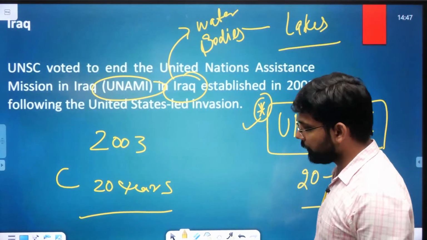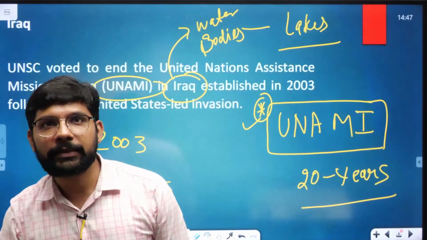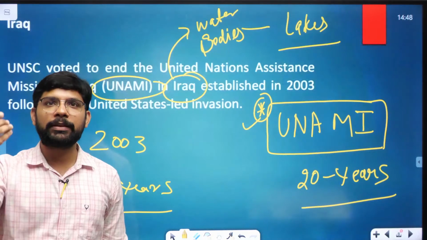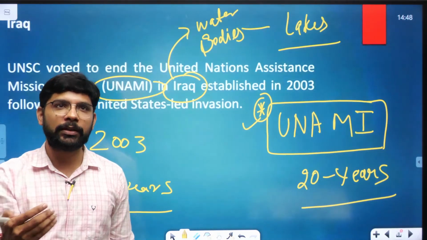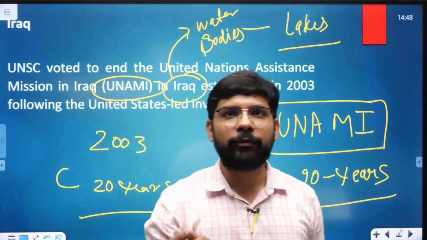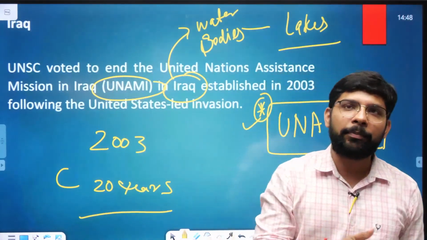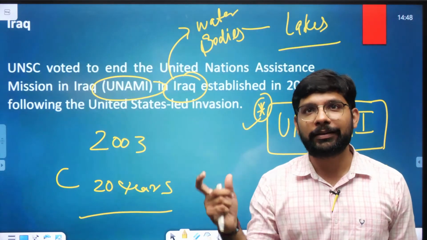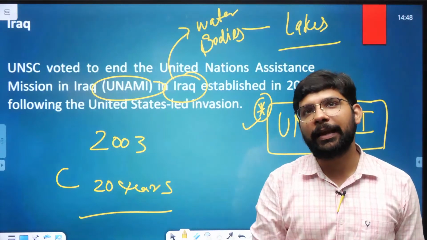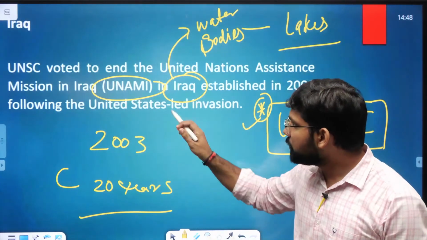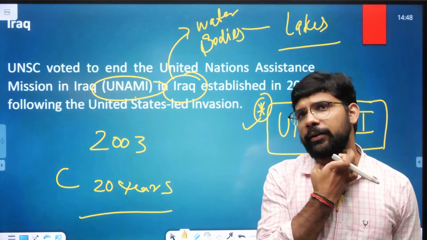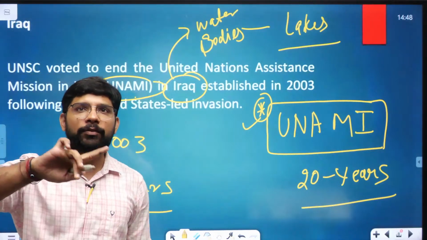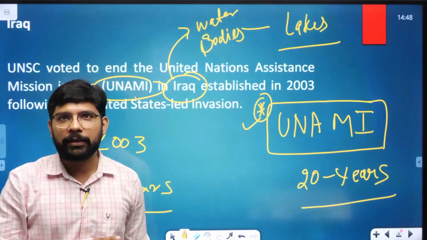Because if you look at the UPSC trends, they're asking 1 or 2 lake questions, or multiple lakes within a single question in the pair format. Pair format में 3-4 lake एक साथ पूछ लेंगे, or maybe they can ask the individual lakes to you. So that becomes important. What are the major important lakes in Iraq? So the UNAMI mission completed the 20 years, so it can be a direct question: the UNAMI was recently mentioned in the news, it is related to. The second kind of question can be asked, the important lakes in the Iraq.